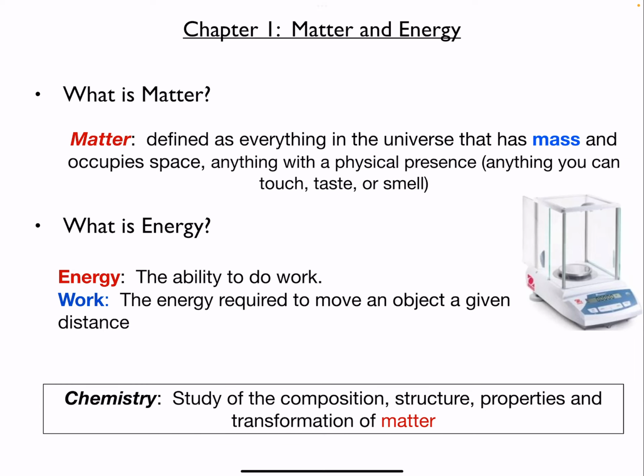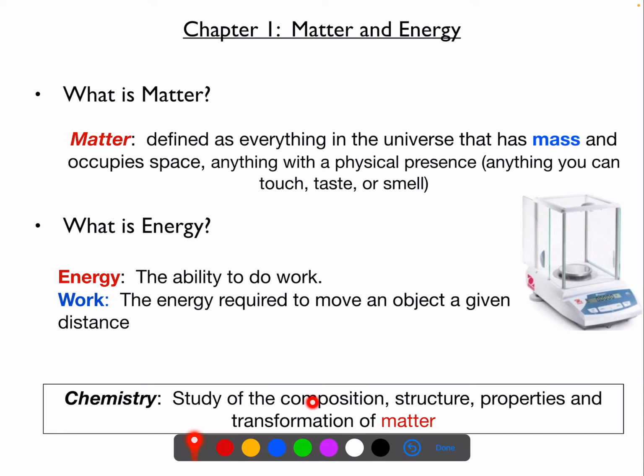So when we think about chemistry, we can come back to that starting definition and say chemistry is the study of the composition, structure, properties, and transformation of matter. It's how anything in the world around us reacts, touches, how it feels, how it smells, right? This is the chemistry of the world around us. And that's what we're going to start to talk about in this course.